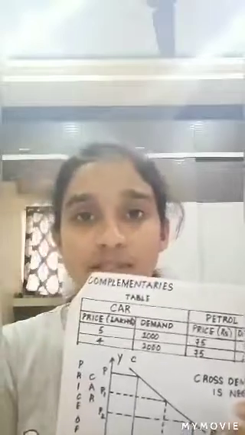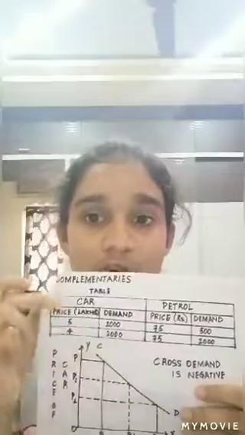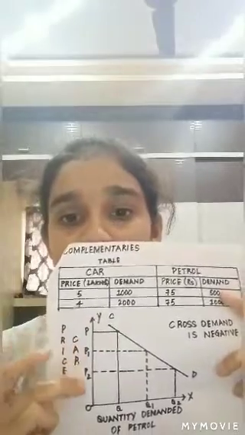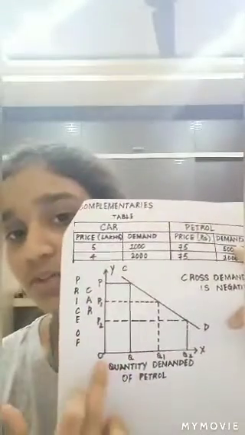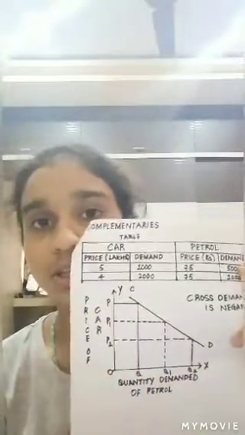Friends, generally if you think with common sense, why do we need petrol? We need to run our vehicles, right? In this example, we need petrol to run our cars. So when the cars are increasing, there should also be an increase in the quantity demanded for petrol, right, to run these cars. So ultimately, when the prices of the cars decrease, there will be an increase in the quantity demanded for petrol. Here if you see, when the price of the car has decreased from P to P1 and P1 to P2, you can find that the quantity demanded for petrol has increased from Q to Q1 and from Q1 to Q2. So with a decrease in price, there is an increase in quantity demanded. So here exists an inverse or a negative relationship.